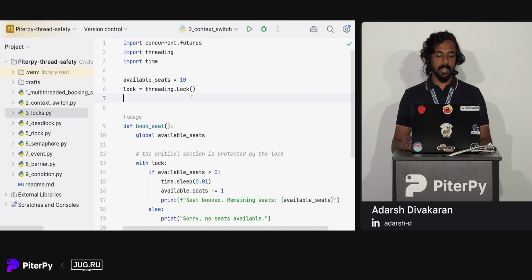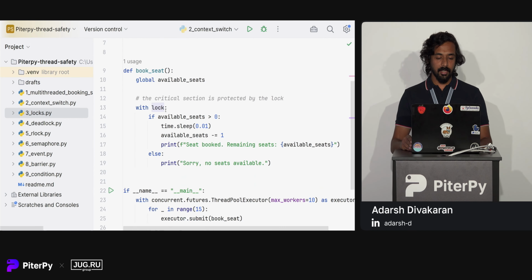This is created by creating an instance of the threading.Lock class. Then we can see that everything remains the same except that we have our booking code wrapped inside this with statement. This ensures that only one thread can execute this critical section of the code at one time. Then we have everything else similar.